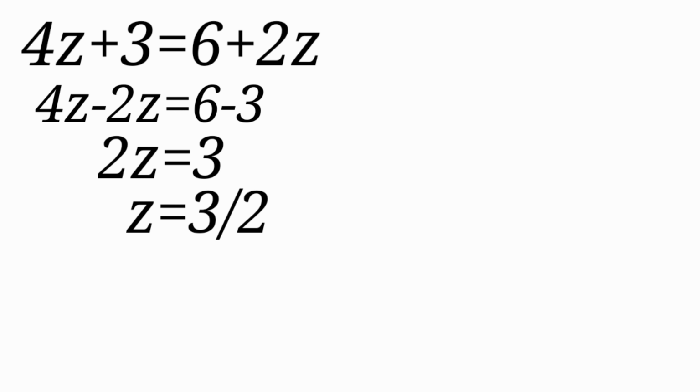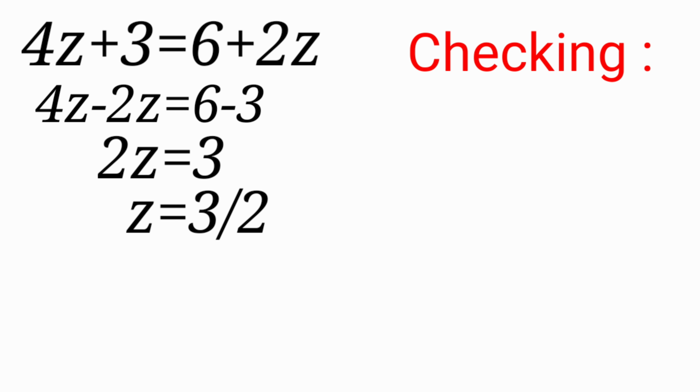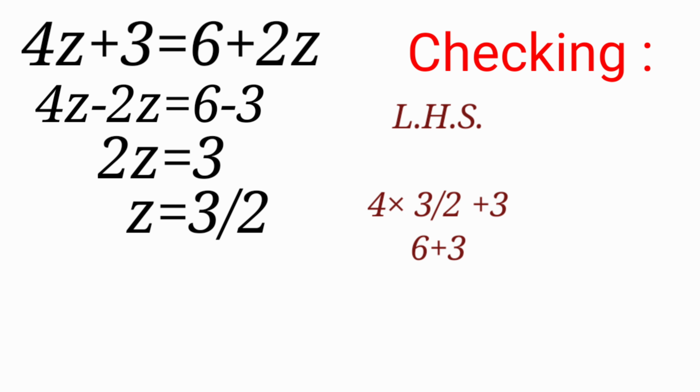Now we have to check our result. Put the value of z one by one in the left hand side and then in the right hand side. In the left hand side we have 4 into z plus 3. So 4 into 3 by 2 plus 3. Now I am simplifying it here only. 2 ones are 2, 2 twos are 4. Now it is 2 into 3, that is 6. 6 plus 3 is 9. So the left hand side comes to 9.